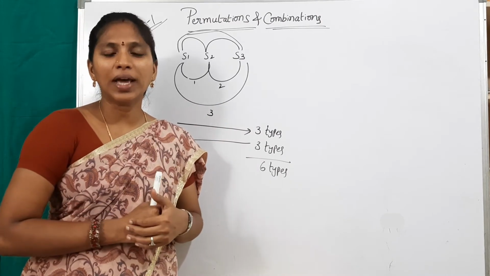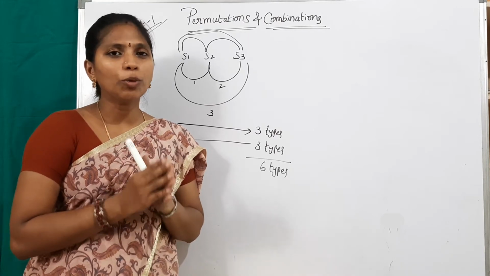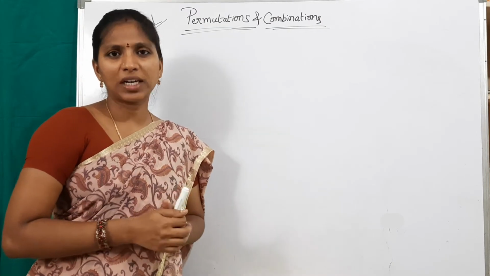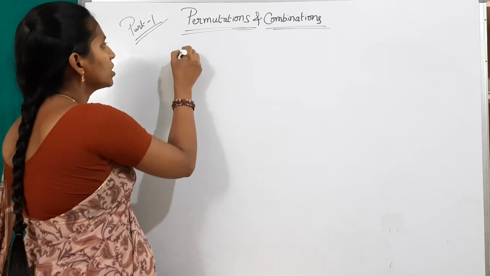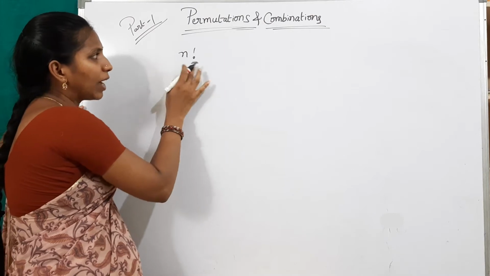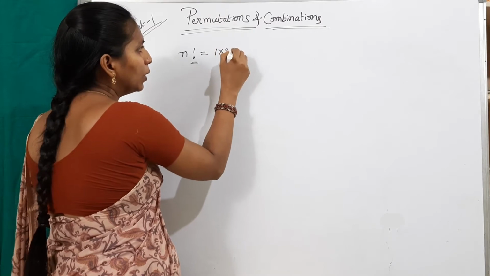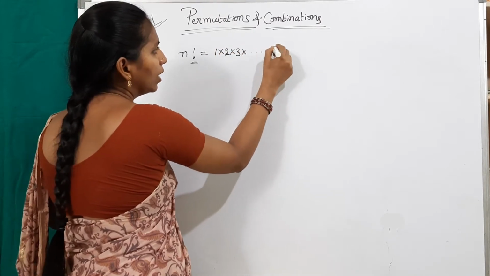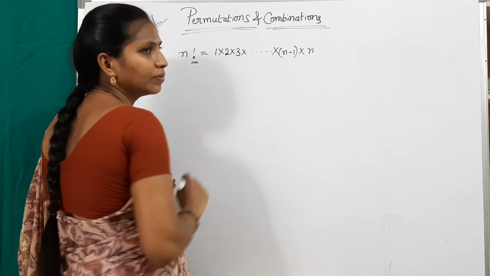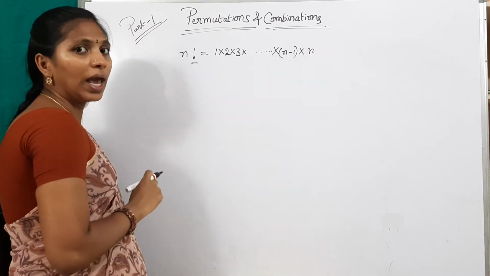In this video, I want to explain what a factorial is. This is very important when you are going to practice the permutations and combinations topic. Now see, what is meant by a factorial? Suppose n factorial. See here, this symbol is for factorial. n factorial equals 1 into 2 into 3 and so on up to n.